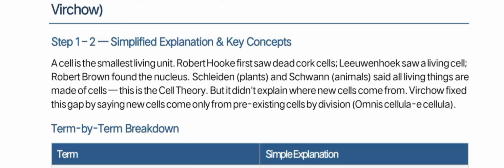smallest living unit. Robert Hooke first saw dead cork cells. So what is meant by cork cells? Cork is the outer layer of trees, the dark bark with the trunks, no? They call them cork cells. Dead cork cells are non-living.